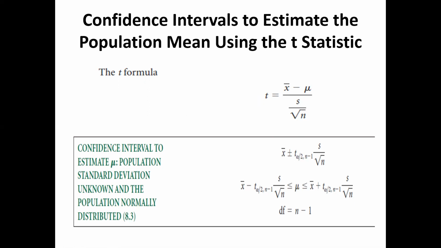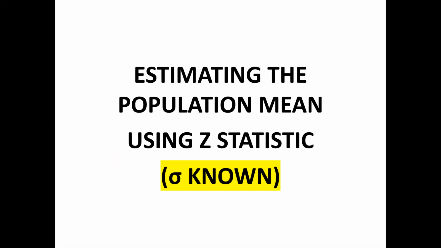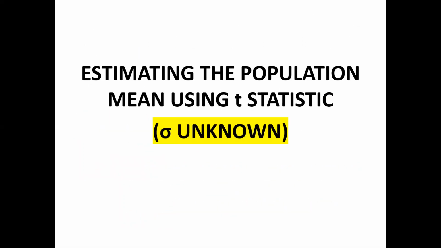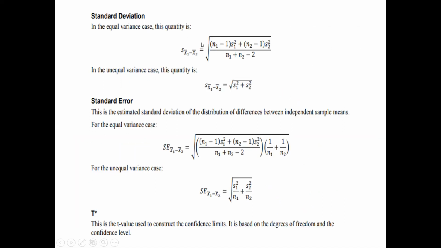For now, you have to remember: when you have the population standard deviation known to you, then you will use Z statistics. And when the population standard deviation is unknown, then you will use t statistics. And in t statistics, in place of the population standard deviation, since it is unknown, you will use the sample standard deviation. So this is the formula. Since you have to calculate the sample standard deviation, this is the formula for calculating it.